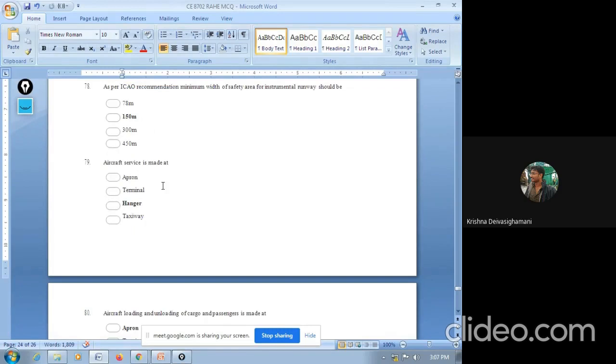Next question. Aircraft service is made at apron, terminal, hangar, taxiway. So we know apron is a place to handle your passengers and the cargoes. Terminal is a place where the people can sit and wait for aircrafts, ticket handling, cargo handling, money exchange. All those places you will have in terminal. Hangar is the place you are having to service your aircraft.